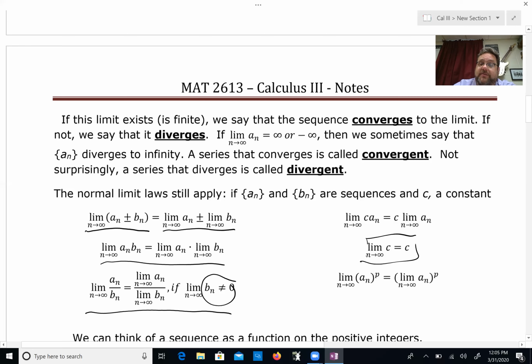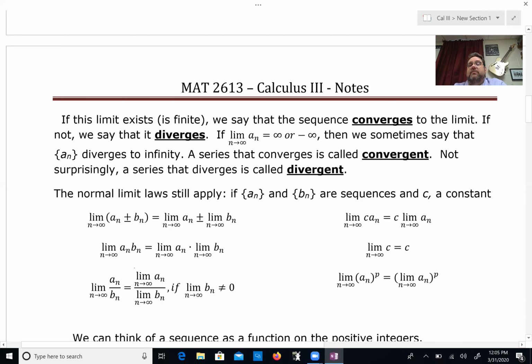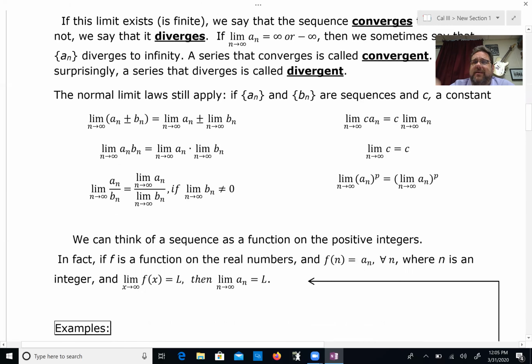The limit of a constant is that constant. The limit of some sequence to a power is the limit to the power. So these are all things we've talked about before with just general limits of real valued functions, and they're still true here. In fact, we can think of a sequence as a function on the positive numbers. So let me show you what I mean by that.